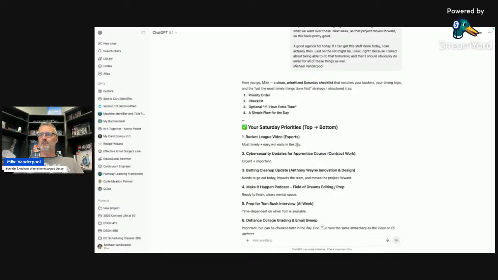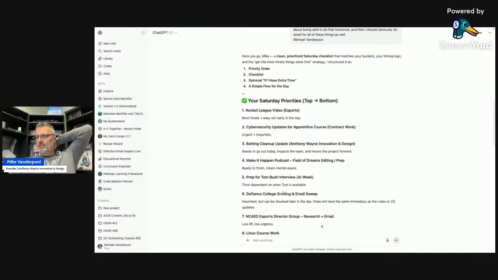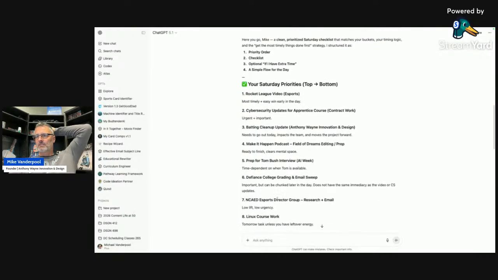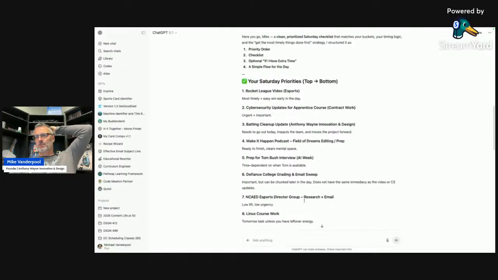The cybersecurity updates for the apprentice contract work that I need to do. That is urgent and important. The batting cleanup update. I can actually probably switch those around. Then I'll be back to editing with the Make It Happen podcast. Tom Bush is coming in today. I also have another appointment today that I need to be mindful of. And then my Defiance College grading and email sweep. That's important, obviously. And then the feedback, the work I need to do here for esports as well.